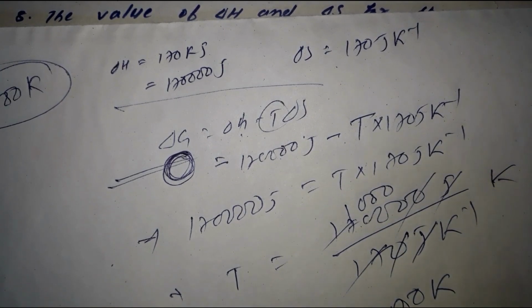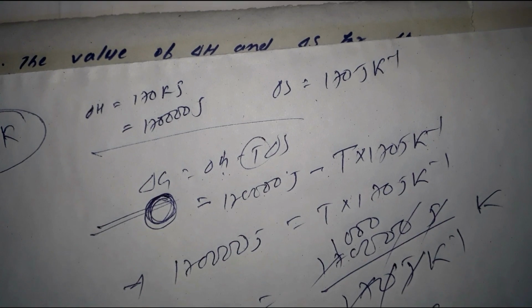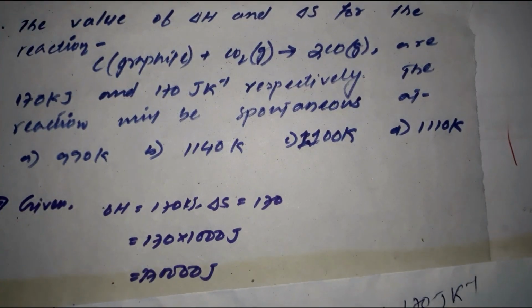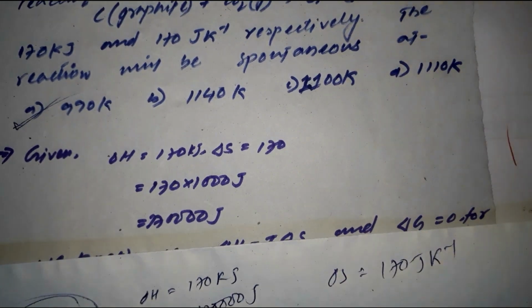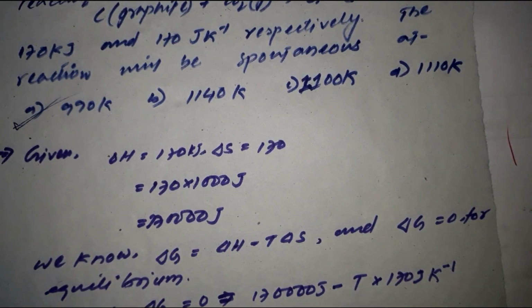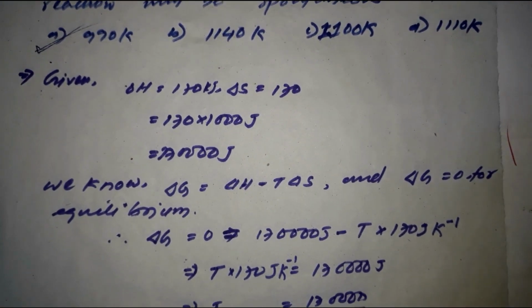That means for spontaneous it is less than 1000 Kelvin, right? And the answer given is less than 1000 Kelvin, so it should definitely be 990 or something like that, because the rest of the values are all greater than the 1000 value, right? You try to go through these things very carefully.